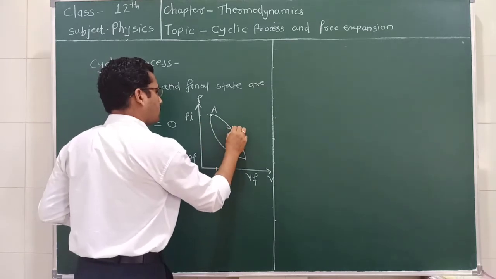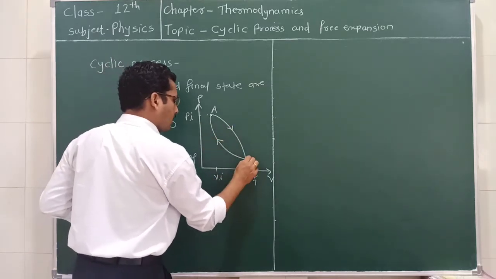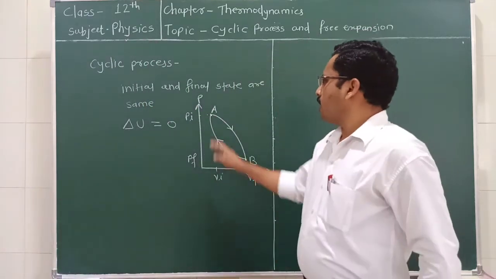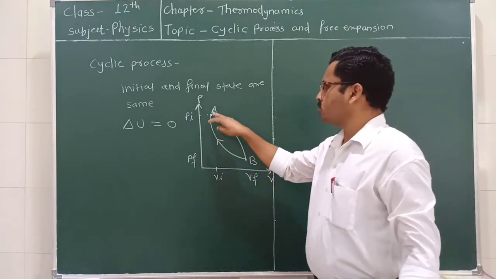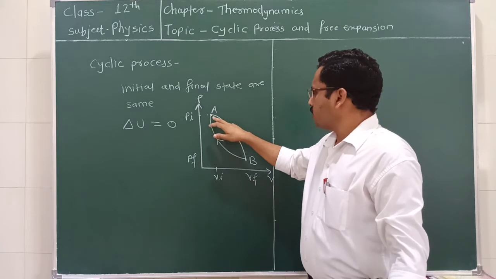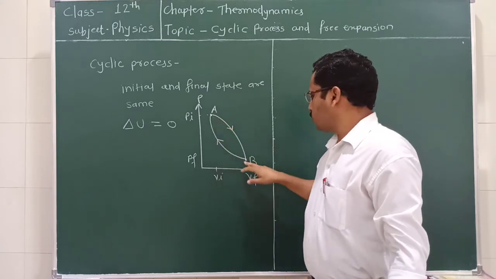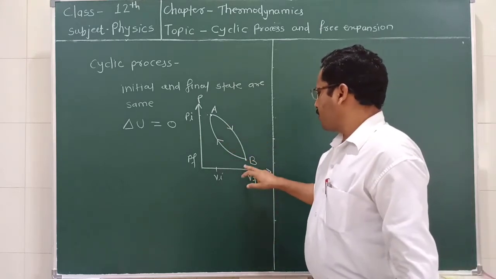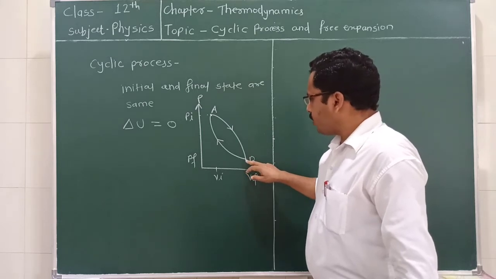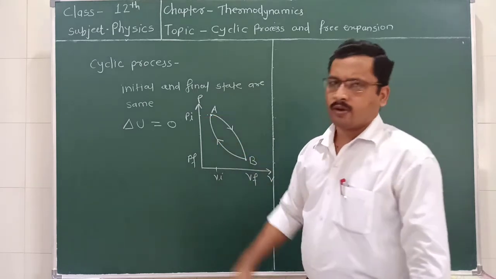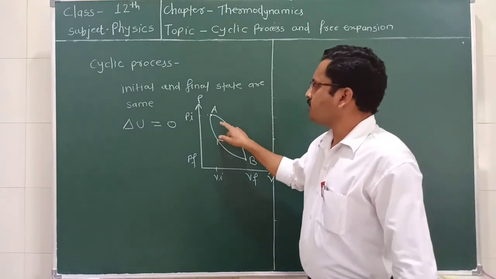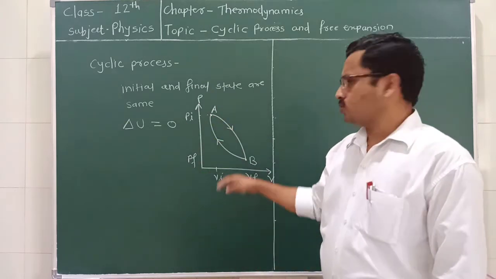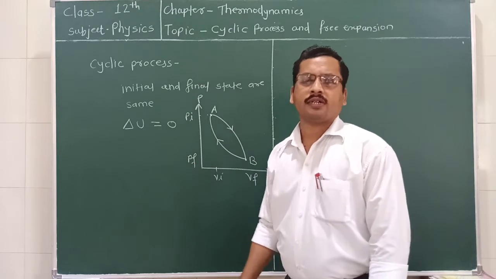Now this is the process and this is the final state B. As we see from the diagram, a process which starts from point A follows a path to a point B. It undergoes a thermodynamic change, and then from point B it returns to the initial state by a different path. So in such a process, the initial state and the final state are the same. Such a process is called a cyclic process.